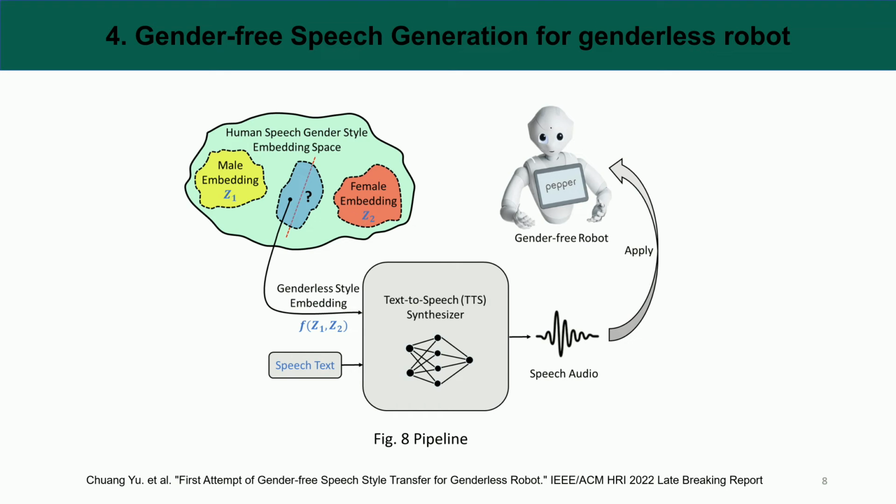Our gender style-controlled speech synthesizer takes the speech text and gender style embedding as inputs to generate speech audio. A speech gender encoder network is used to extract the embedding of the speech gender style with female and male speeches as input. Based on the distribution of the female and male gender style embedding, we explore the gender-free speech style embedding space where we sample some gender-free embedding vectors to generate genderless speech audio. This is a preliminary work where we show how the genderless speech audio wave will be synthesized from text.